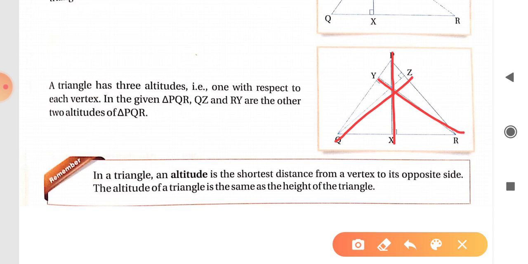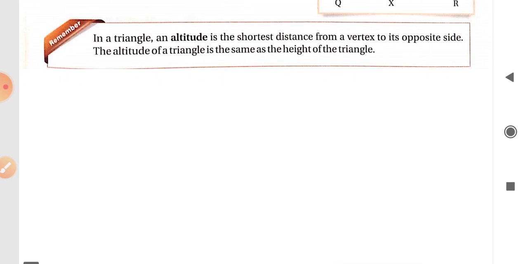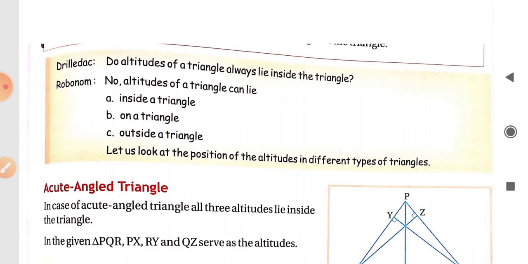And altitude is the shortest distance from a vertex to its opposite side. It is always the shortest distance, that is the height of the triangle. Altitude of a triangle means height of a triangle. Both are the same thing.